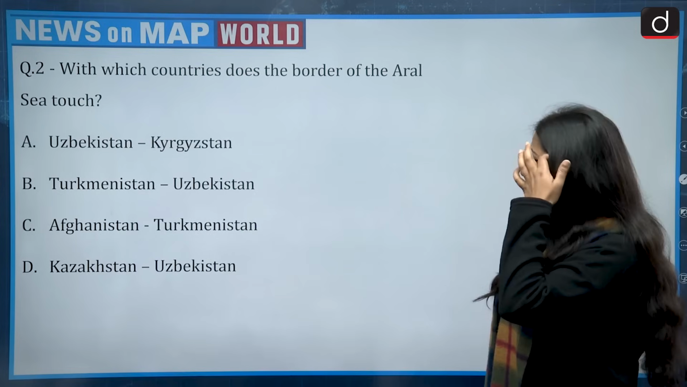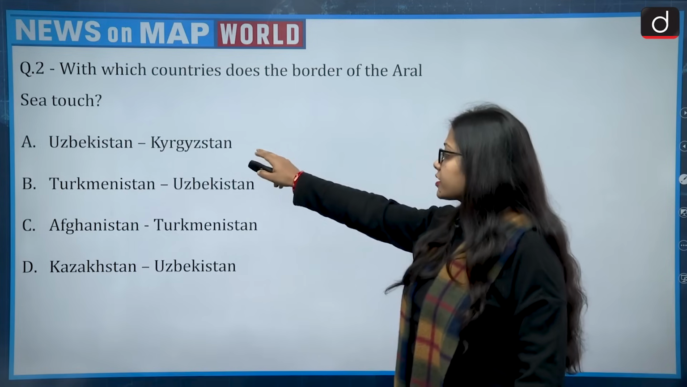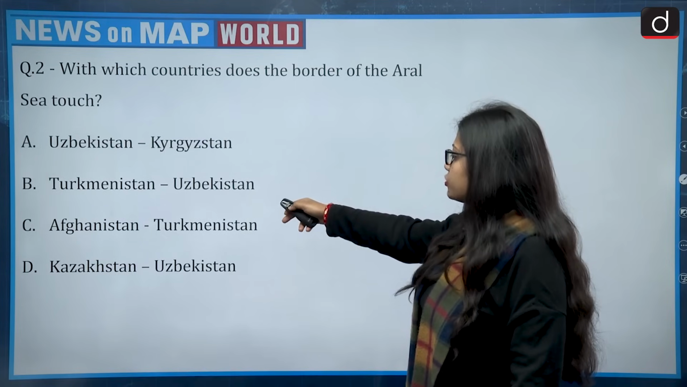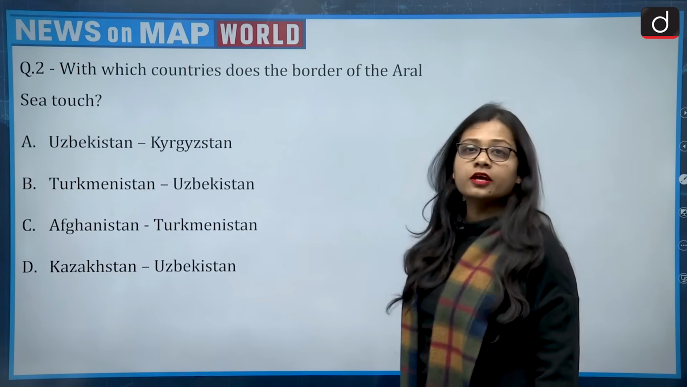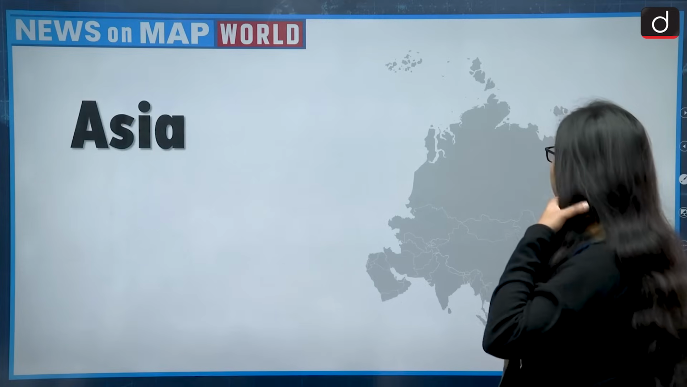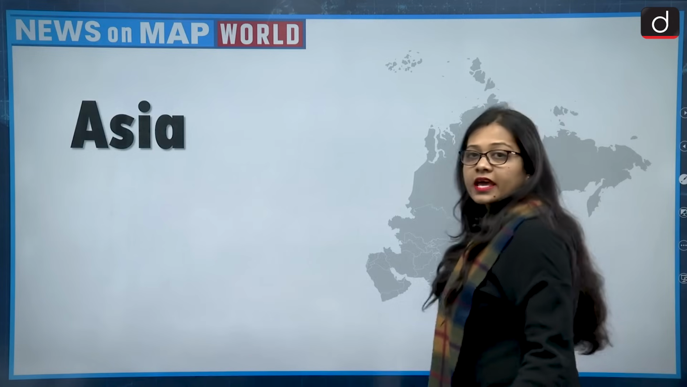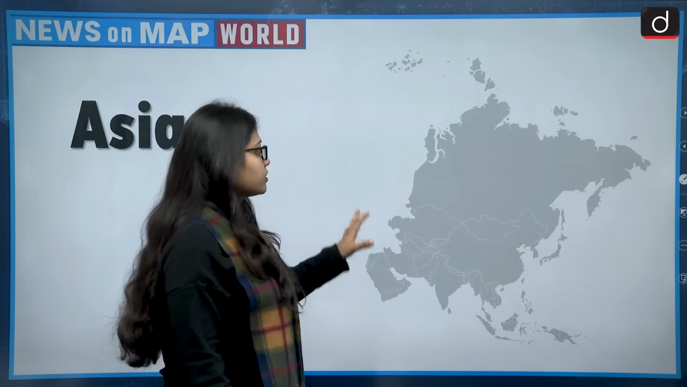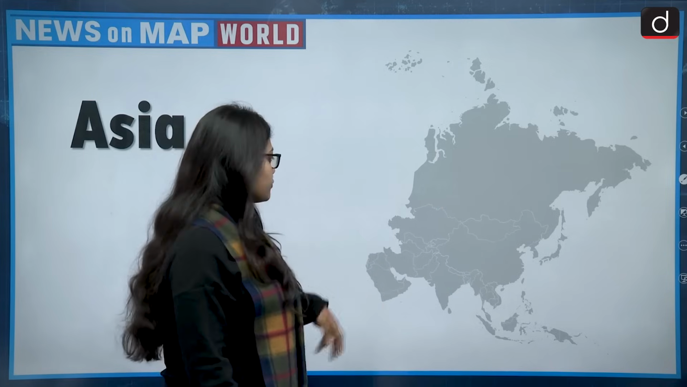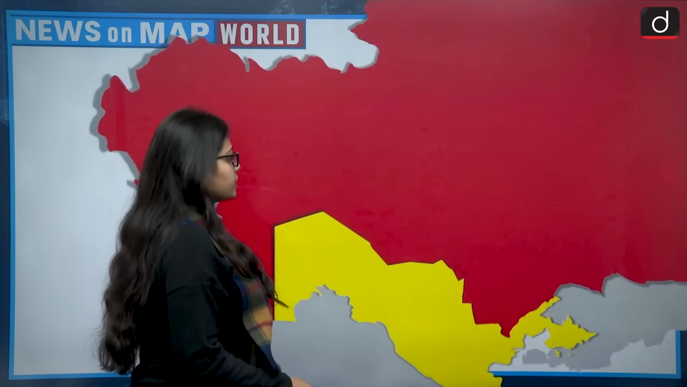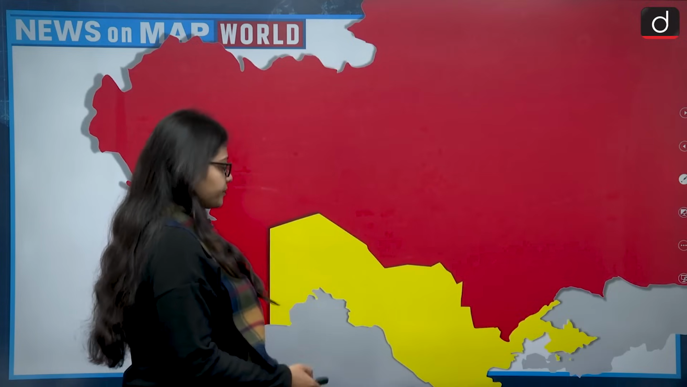So there are 4 options given. First is Uzbekistan, Kazakhstan. Second, Turkmenistan, Uzbekistan. C, Afghanistan, Turkmenistan, and D, Kazakhstan and Uzbekistan. So let's see this question. If we talk about the Aral Sea, then the Aral Sea lies in the continent of Asia. So this is the map of Asia. If we look at the map of the Aral Sea, then we will see,